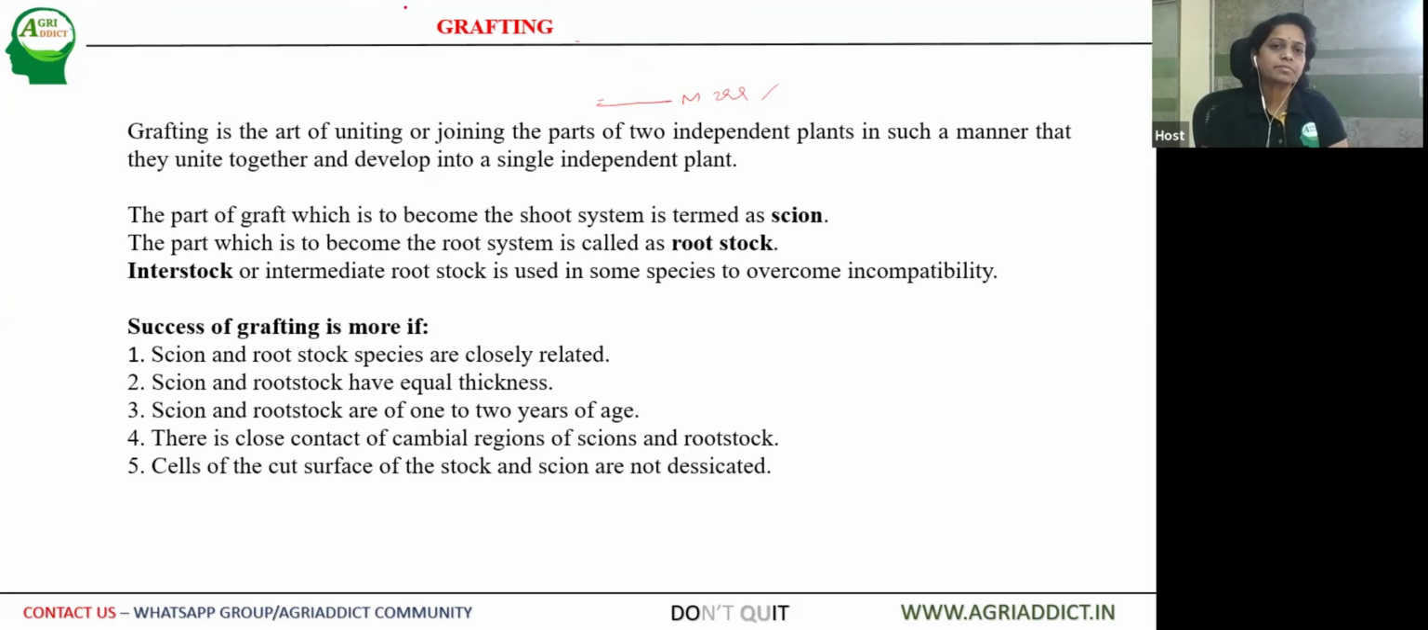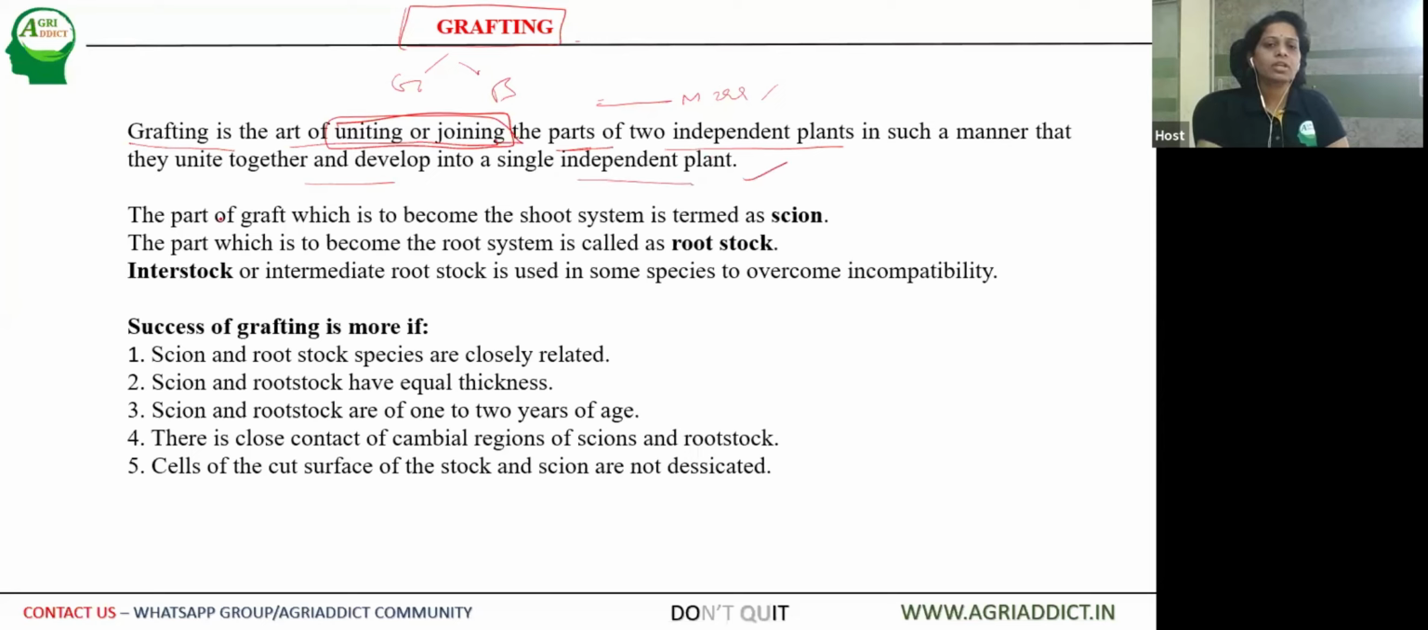Then comes the method of grafting, which involves both scion grafting and bud grafting, which can be called simple grafting or simple budding. So grafting is nothing but the art of uniting or joining two parts. So it is an art of joining. This is a skilled technique which involves human intervention. So it is an art and science of joining and uniting the parts of two independent plants in such a manner that they unite together and develop into a single independent plant.